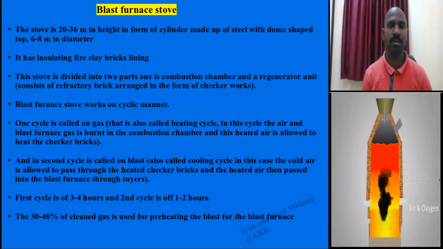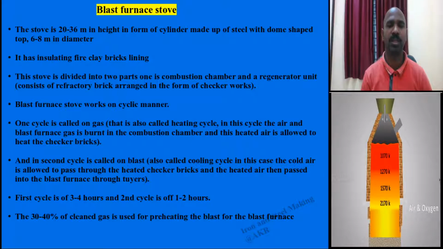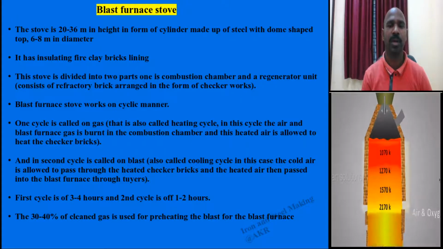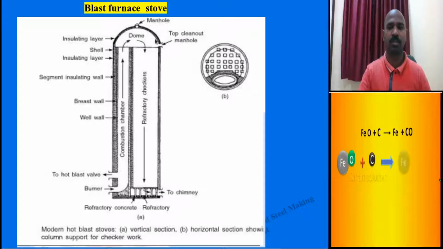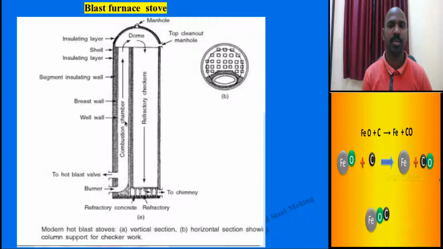30 to 40% of the cleaned gas in the blast furnace is utilized for preheating the blast for the blast furnace production process. This is the design of the blast furnace stove. Top dome, the height is around 26 meters, 6 to 8 diameter of this entire blast furnace stove.